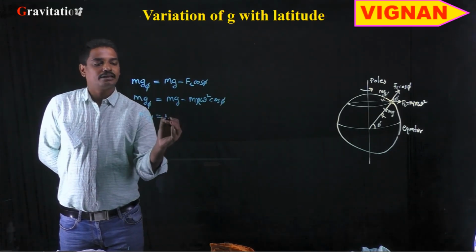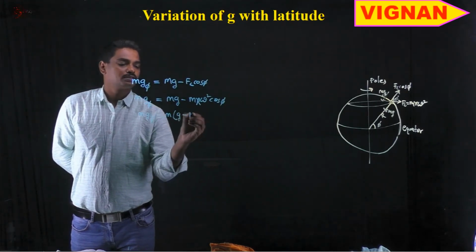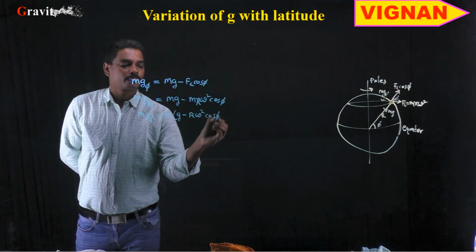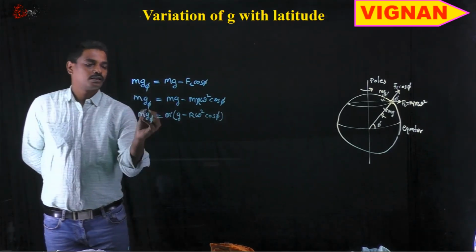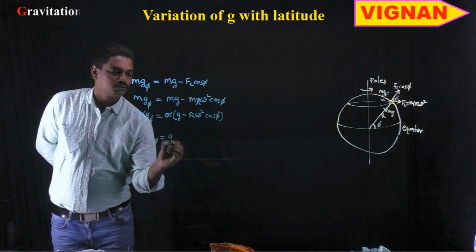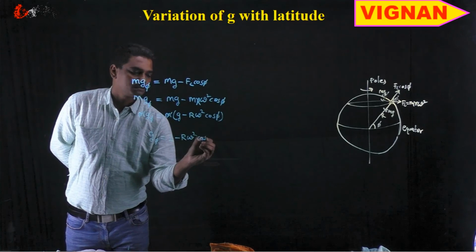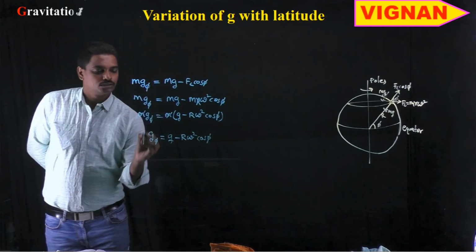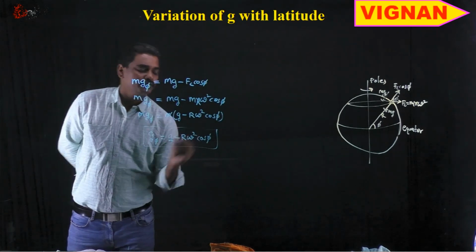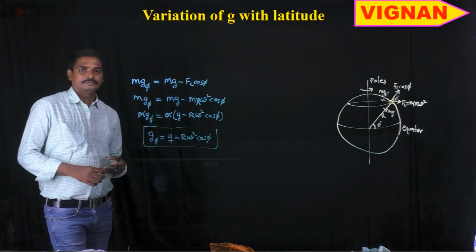Here m can be taken common, so m into g minus R omega square cos phi. Here m and m get cancelled. So g phi is equal to g minus R omega square cos phi. So the value of g, acceleration due to gravity, changes with change in latitude.